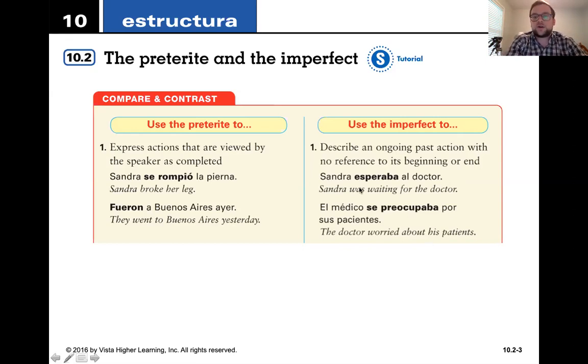There's no beginning or reference to the end in that action, so we'd use the imperfect. El médico se preocupaba por sus pacientes. The doctor worried about his patients. Okay, that's an ongoing action. He was constantly worrying about his patients. It's not like he just worried about them for one instant yesterday. And there's also no mention of the beginning or end of that.